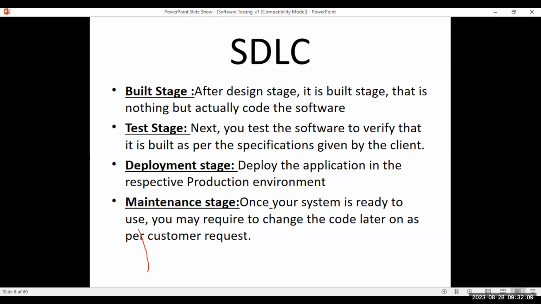After deployment to the production environment, we call it a maintenance stage, where other change requests will be coming from the client. The code we developed, add payee and bank transfer, is already in production and the client side people are already using it.